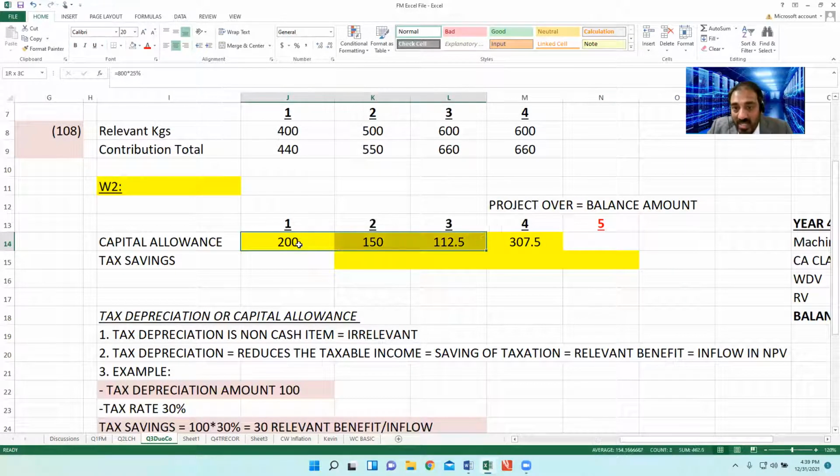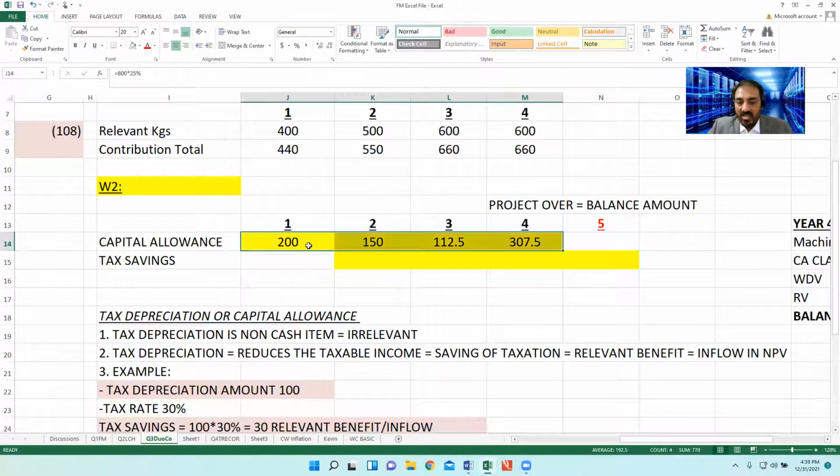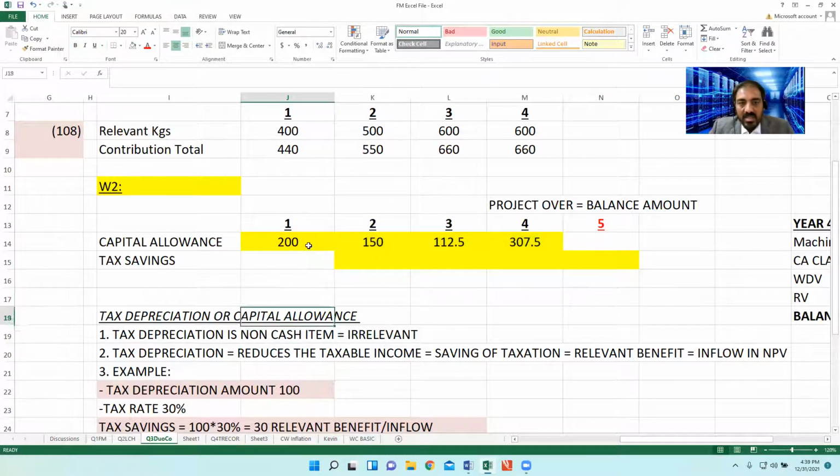Technically, the total must be equal to 800 minus 30. Very good, Iftikhar. 800 minus 30 equals 770, because the tax authority will allow at maximum the benefit of the calculation other than the residual value. That's the point.